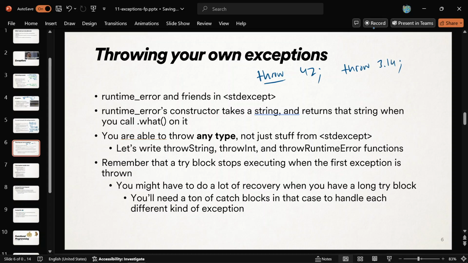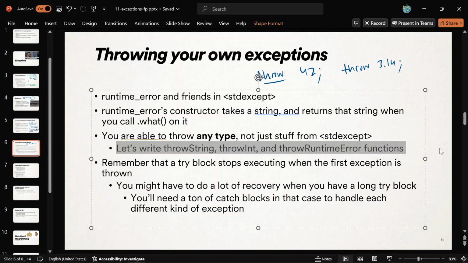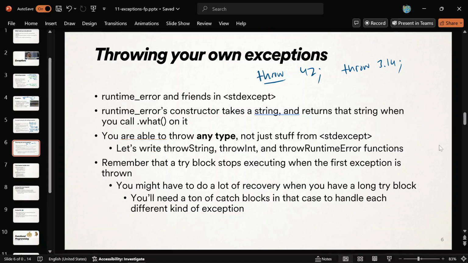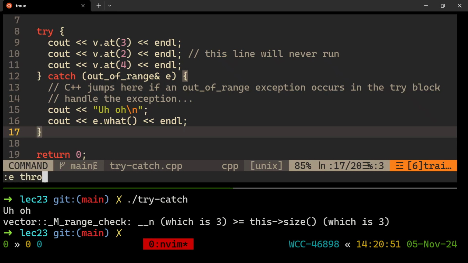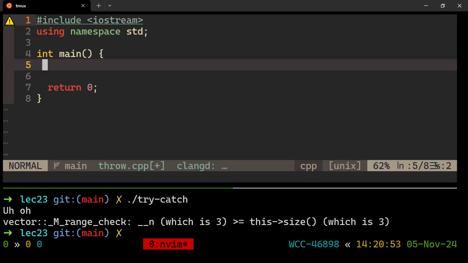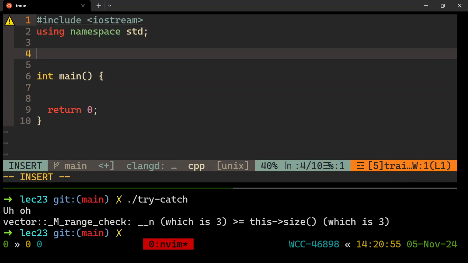And I don't know if I can show it to you well enough in this first lecture on them, but the whole point of an exception is that you catch it far, far away from where it's thrown. All right, that's the goal. It's cool like that. You can talk to people from very far away by throwing these exceptions. Okay, so yeah, let's make a few exception throwing functions, and we'll figure out some cool stuff about it.